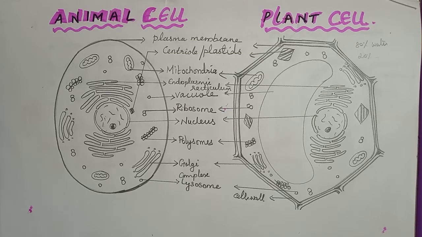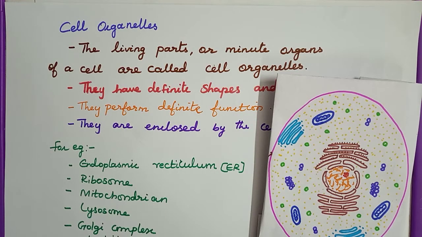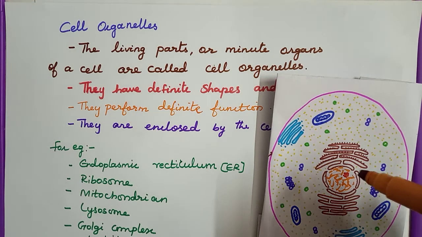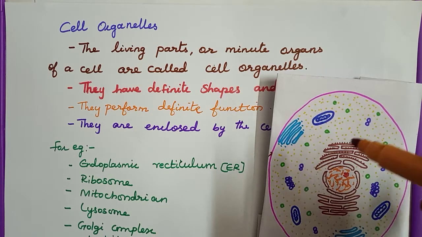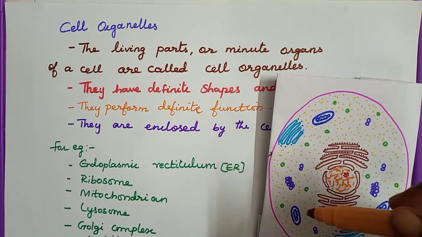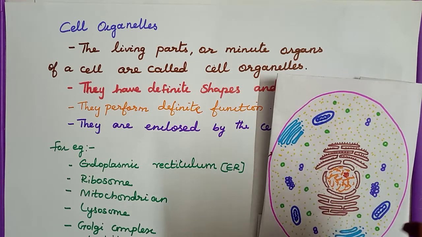Hello children. Today we are going to see the chapter Fundamental Units of Life, part 4, topic cell organelles. So what is meant by cell organelles? Cell organelles are the living parts or minute organs of the cell. They are present inside the cell.